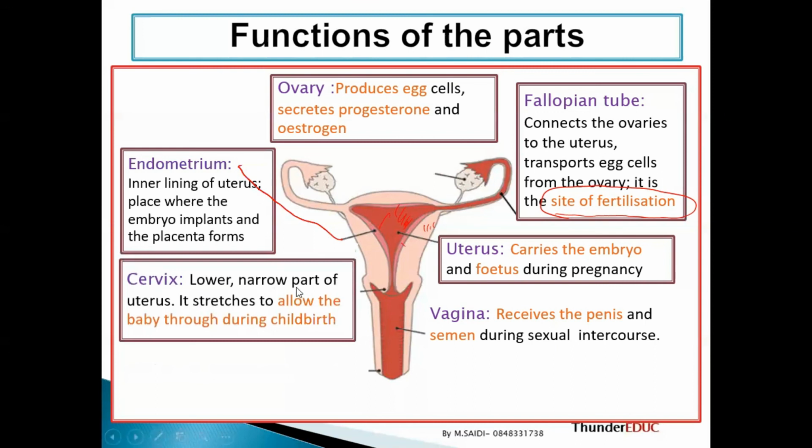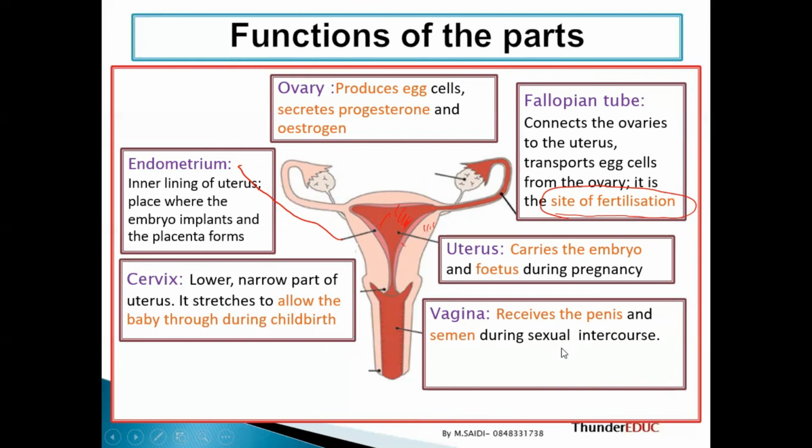Cervix. The cervix is the lower narrow part of the uterus, and it stretches during pregnancy to allow the baby to go through during birth. It also gives protection because it closes. It gets what is called a plug. It only opens around day 14 when fertilization is supposed to take place. That's when it opens so that the sperm can enter the uterus and then the fallopian tube, and fertilization can take place.